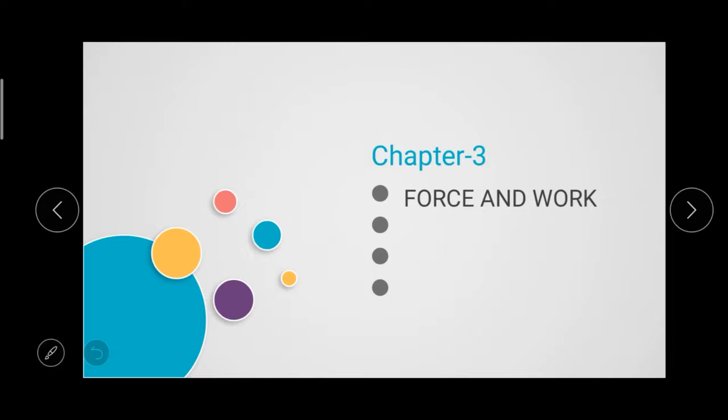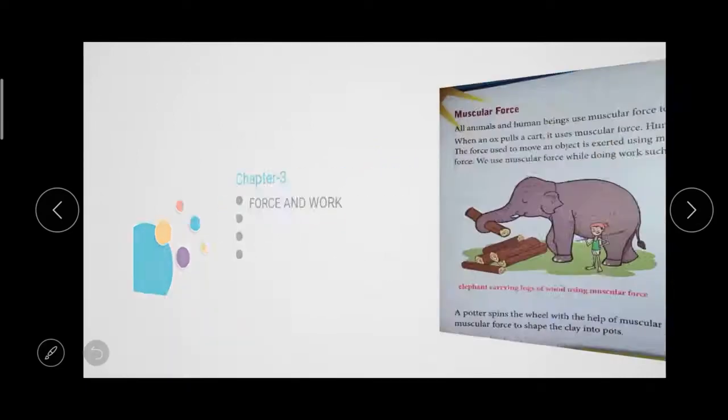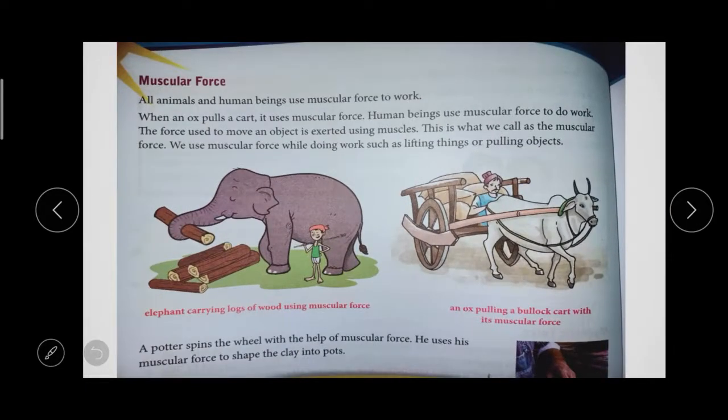Today we are going to learn about two more forces. First, muscular force. We are doing work, and all the animals are doing some work, with the help of muscular force. We are using our muscles to work.